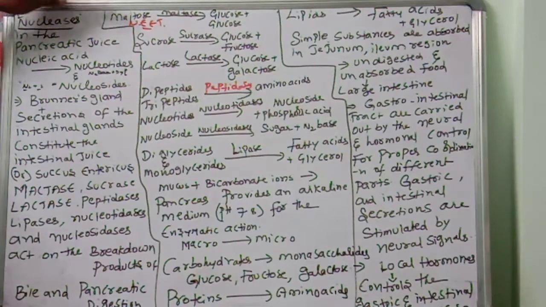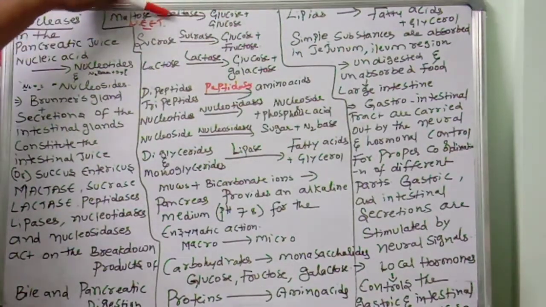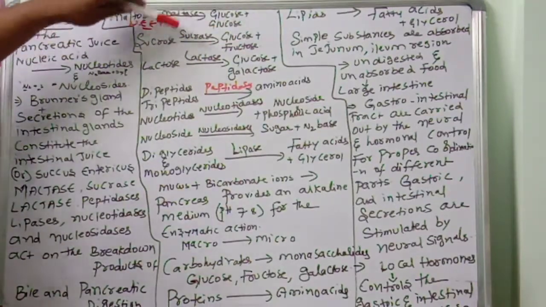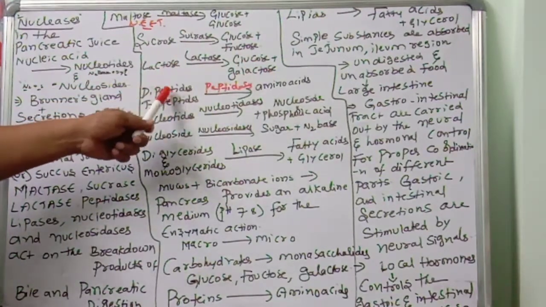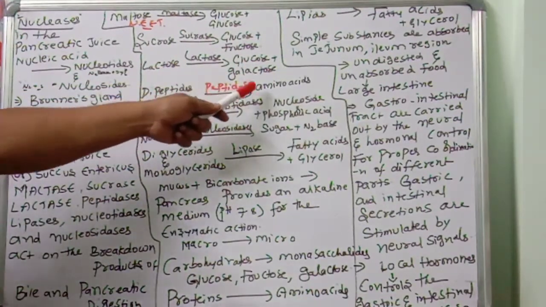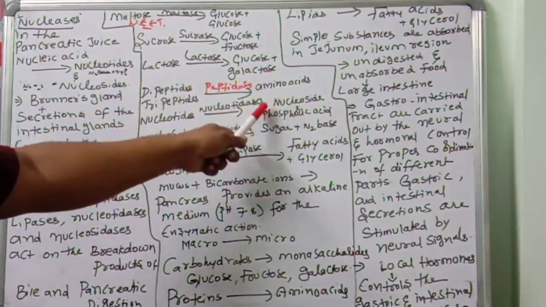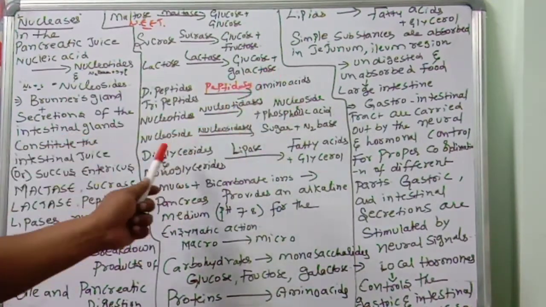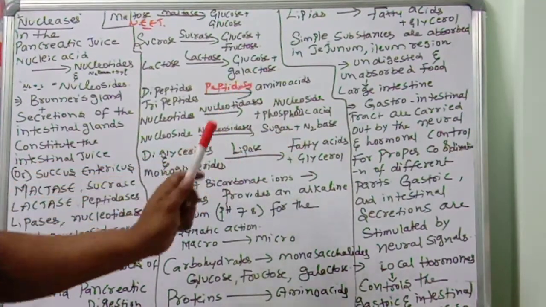Next, equations, you see very carefully. Maltose converted into glucose plus glucose, maltase. Sucrase, glucose and fructose. Lactose, lactase, glucose and galactose. Dipeptides, tripeptides, peptidases, two amino acids. Nucleotides, nucleotidases, nucleoside plus phosphoric acid. Nucleosidases, sugar plus nitrogen base. Diglycerides, monoglycerides, lipases, fatty acids plus glycerol.